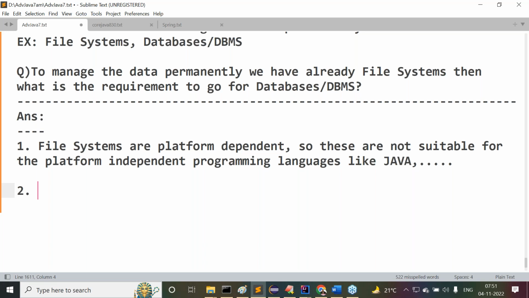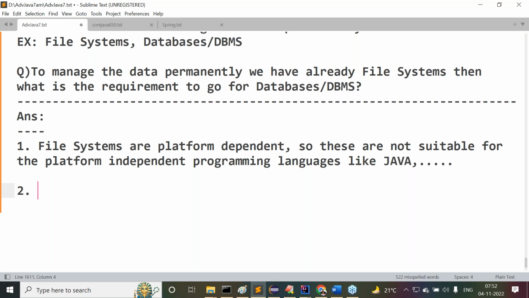Now what do I have to take? Is one big Oracle database installation required for me? Is it required to maintain an Oracle database? No, not required. So what do I use now? Simply one Excel sheet I can take, where I can manage all the 300 students. It's not a big deal. 300 students now, so an Excel sheet is sufficient.